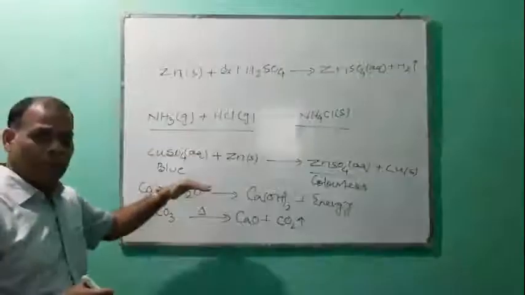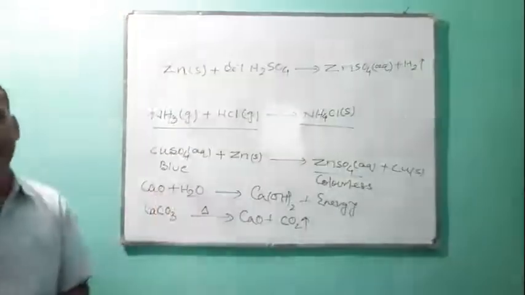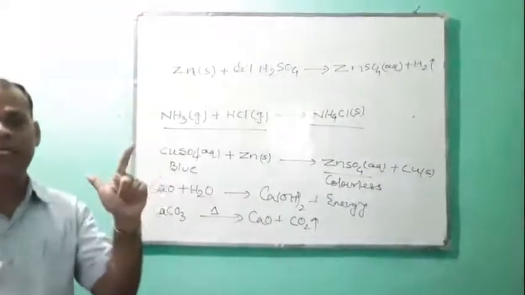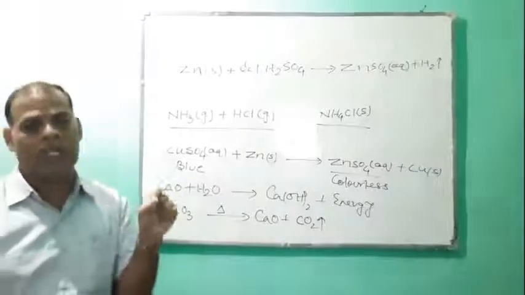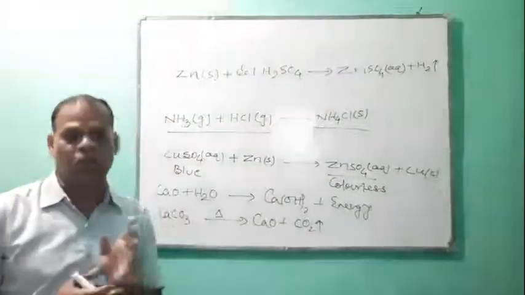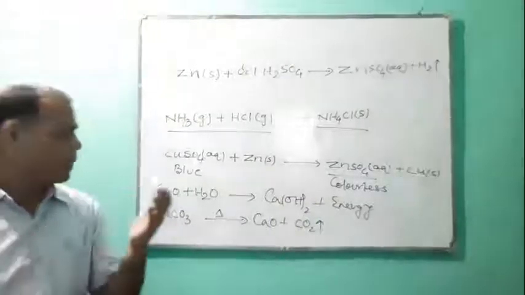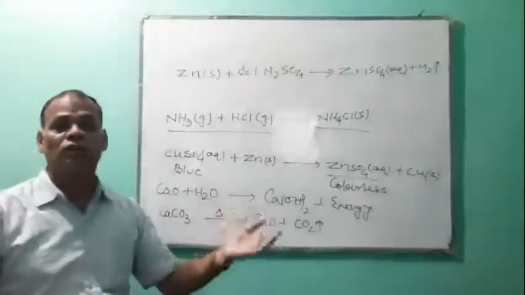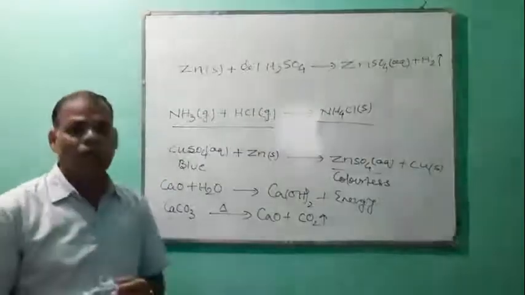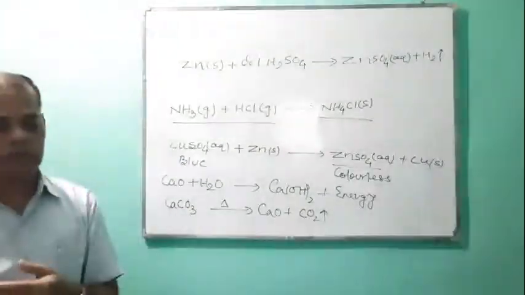So change of energy can be in two ways: one in which energy is liberated, called an exothermic reaction, and one in which energy is absorbed, called an endothermic reaction.